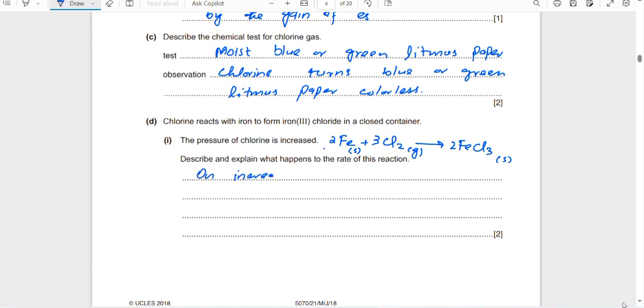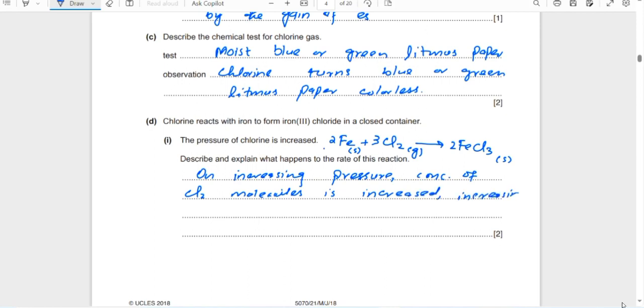On increasing pressure, the concentration of chlorine molecules is increased, increasing collisions, resulting in a higher rate of reaction.